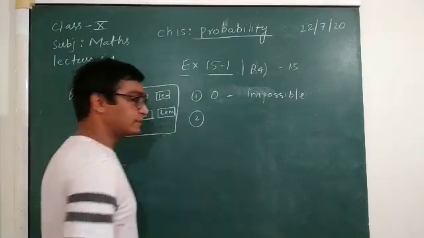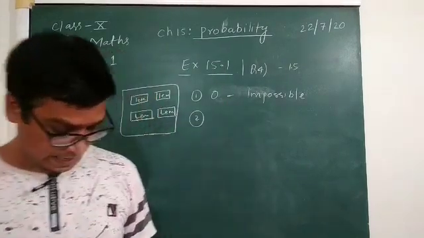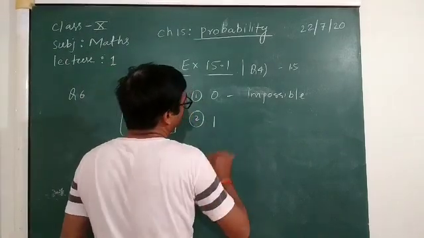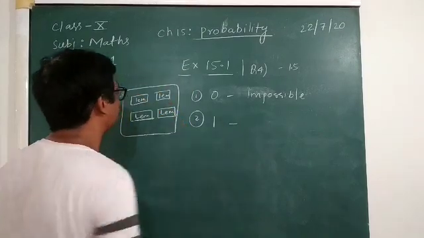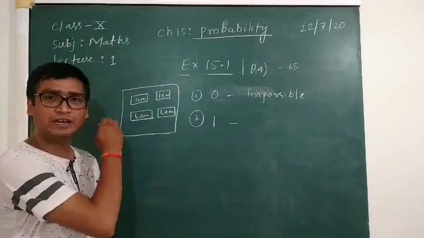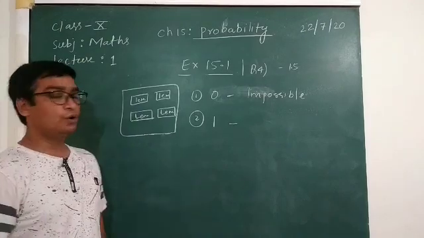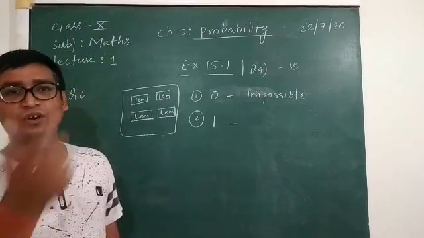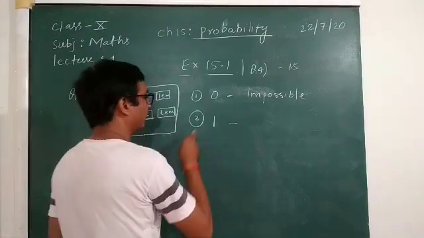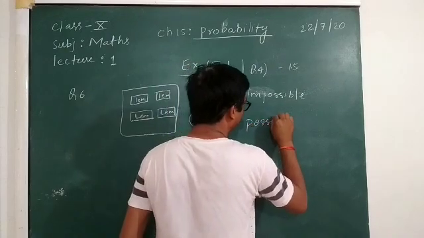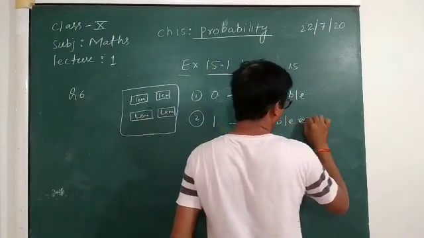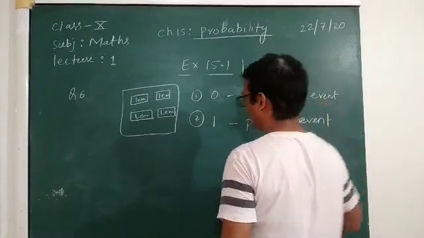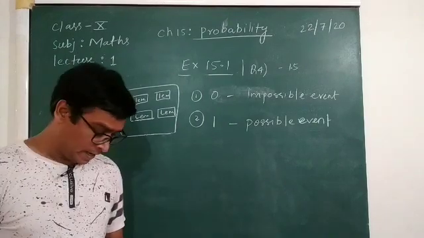The second one is: what is the probability of getting a lemon flavored candy? It is 1, because if you take any one candy out of this bag, there is a possibility of taking out only lemon, because the bag contains only lemon. So it is 1 and this is a possible event. Okay, this is an impossible event. So is it clear?